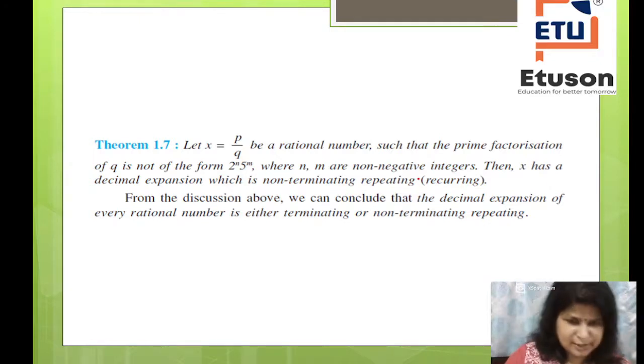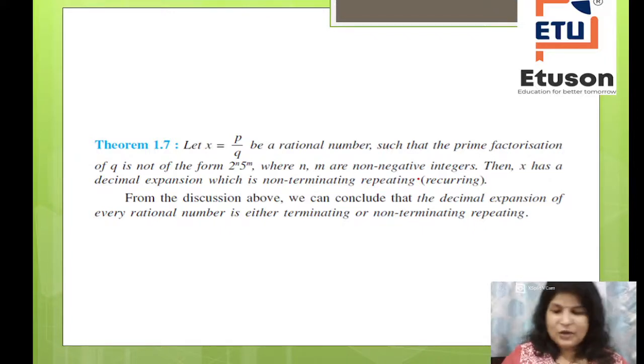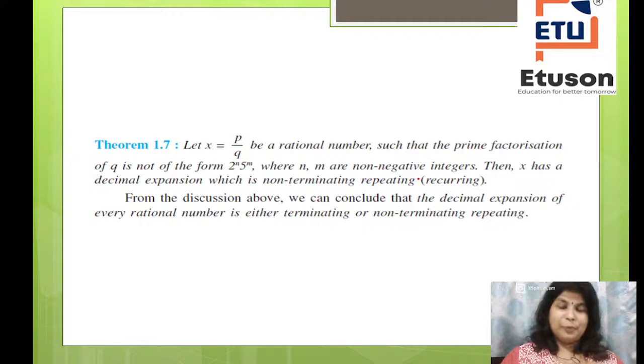From this discussion above, we can conclude that the decimal expansion of every rational number is either terminating or non-terminating, repeating.